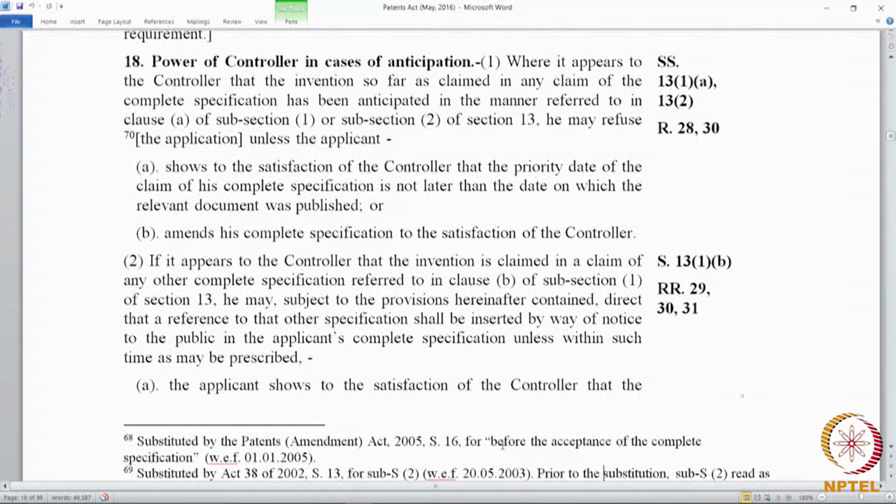So, that is the second response. If you are not able to demonstrate to the controller that your priority date is before the date of the prior art, the next option is to amend your specification. So, A and B under 18(1) tell you the two responses to anticipation. One, to satisfy the controller that the priority date is not later than the date on which the relevant document was published. If that is not possible, then you try to amend the specification to the satisfaction of the controller. So, these are the only two ways in which you can get over an objection of anticipation.